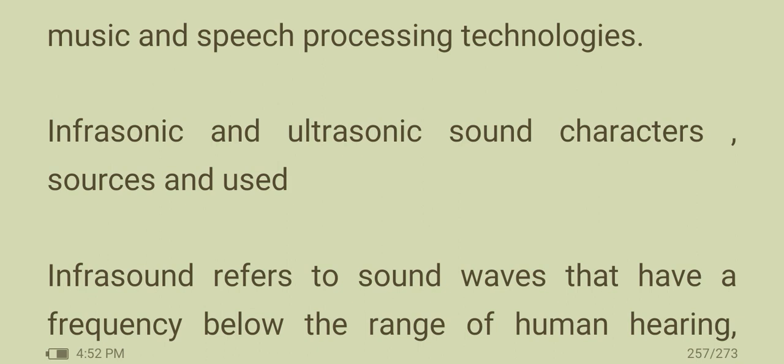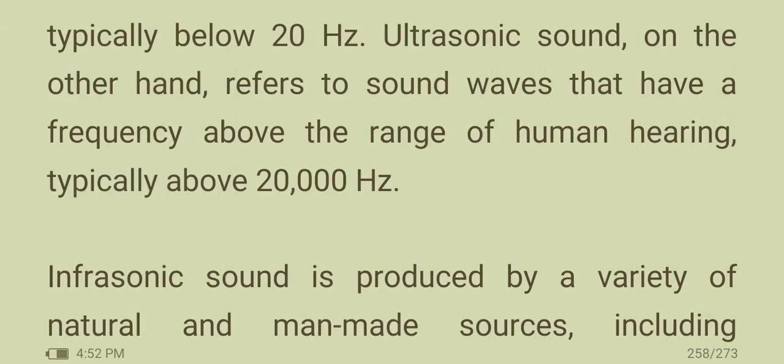Infrasonic and ultrasonic sound: characteristics, sources, and uses. Infrasound refers to sound waves that have a frequency below the range of human hearing, typically below 20 Hz. Ultrasonic sound, on the other hand, refers to sound waves that have a frequency above the range of human hearing, typically above 20,000 Hz. Infrasonic sound is produced by a variety of natural and man-made sources.